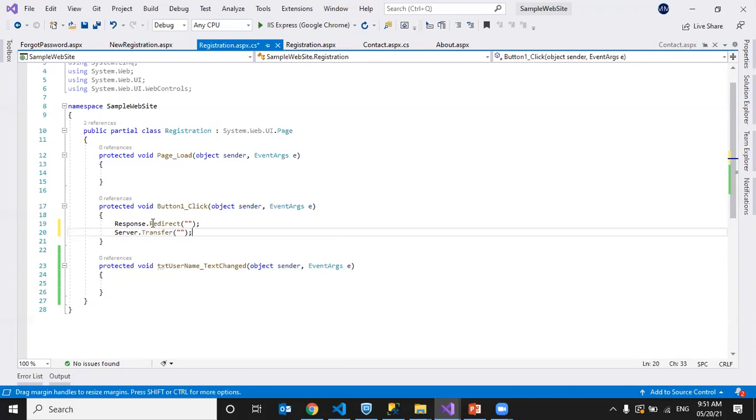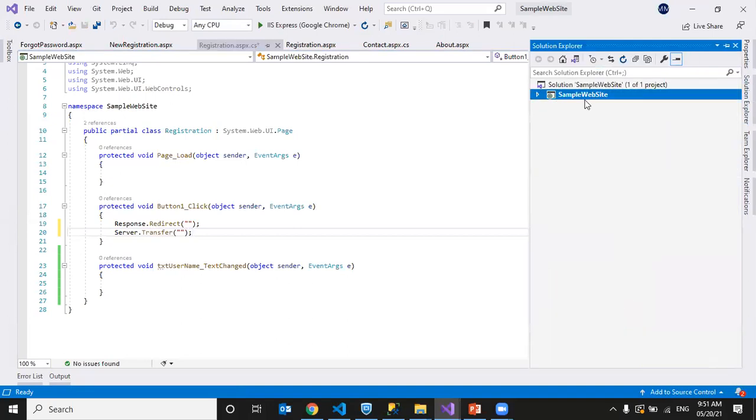So when to use which one? Response.Redirect can be used to transfer to any page inside a web application or web server, or outside the web server also. Like I have this application, right?